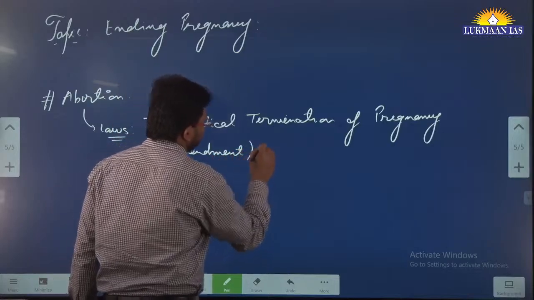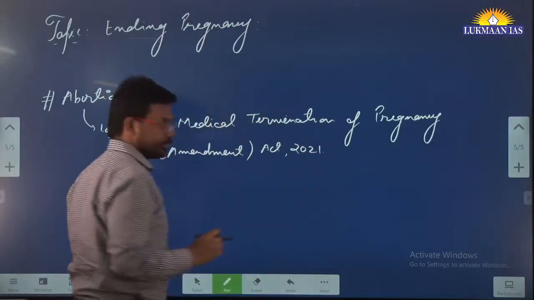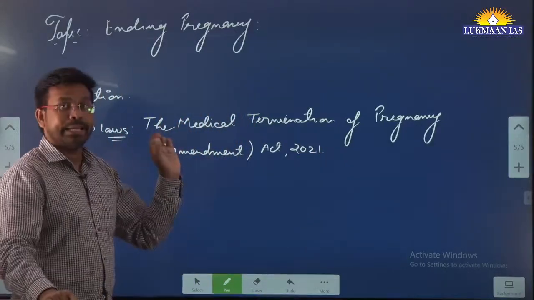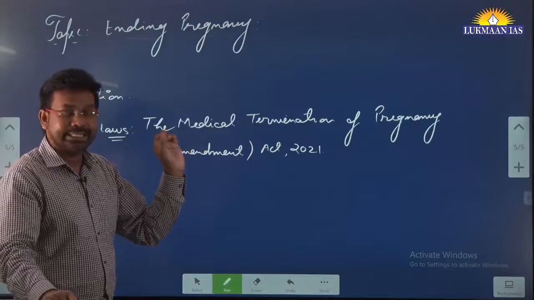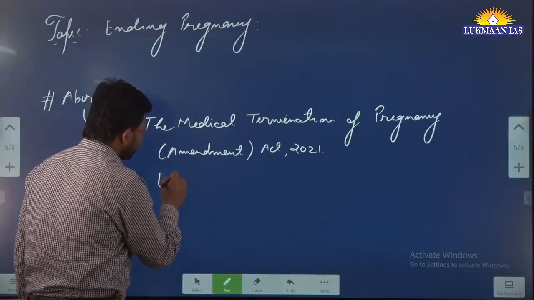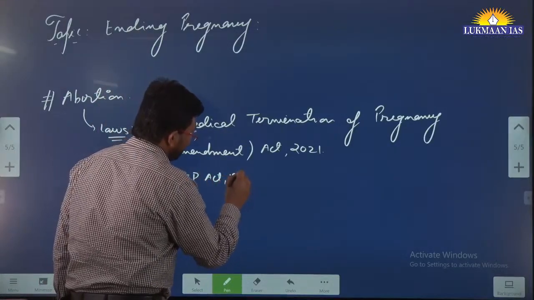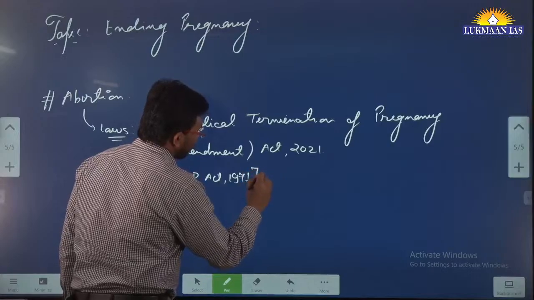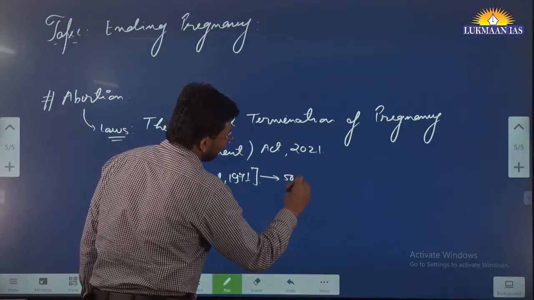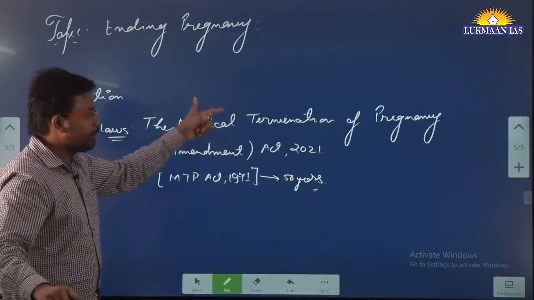Earlier we had the Medical Termination of Pregnancy Act 1971. After 50 years, in 2021, they amended this act.